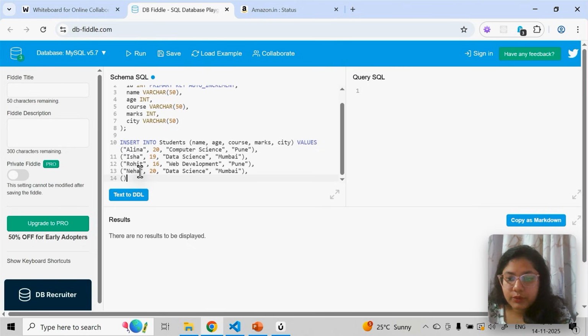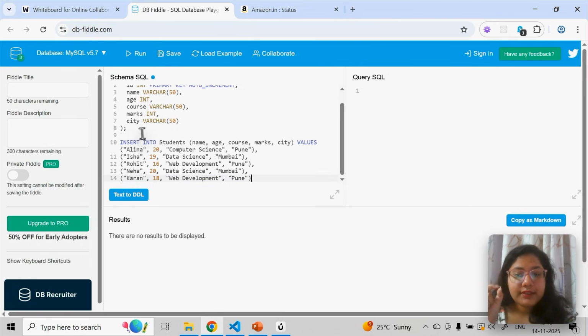Let's add one more. Okay. Let's add Karan. Let's say 22. Okay, age, let's keep around 18 only. Web development. And here I'll keep Pune. Okay, so this is what I have added as data. So this is how you insert the data.